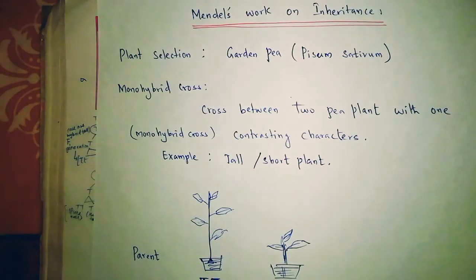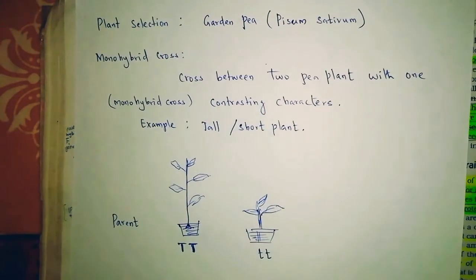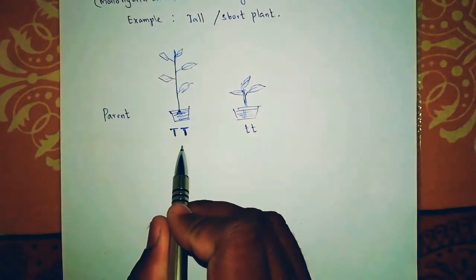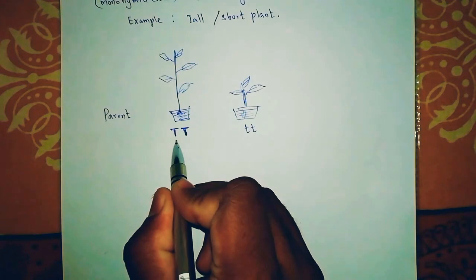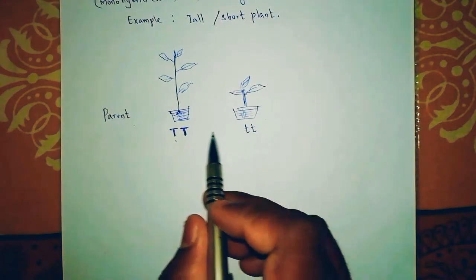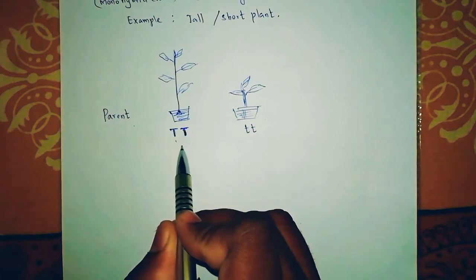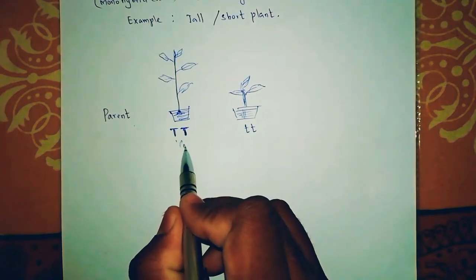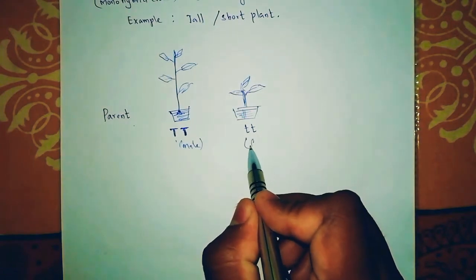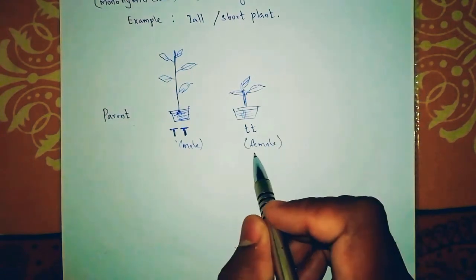Okay, will you understand that? So here it is a monohybrid cross. It took a pea plant where one parent is tall and the other parent is short. Capital T represents dominant, so we name this one the male, and this small tt is the female, recessive.